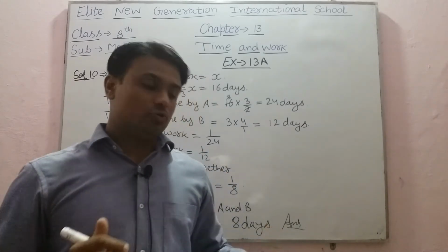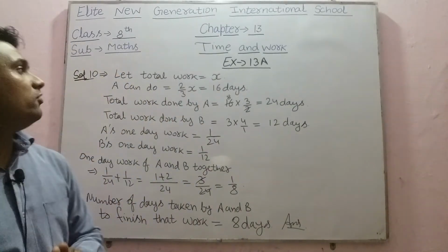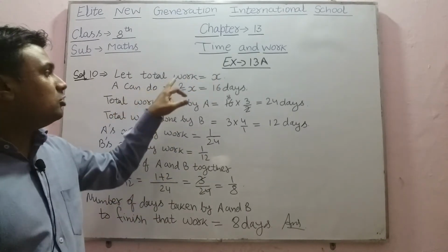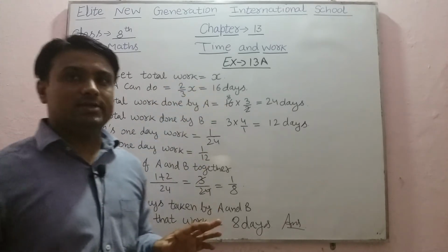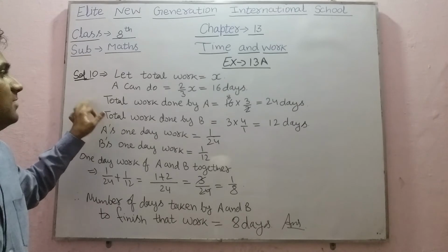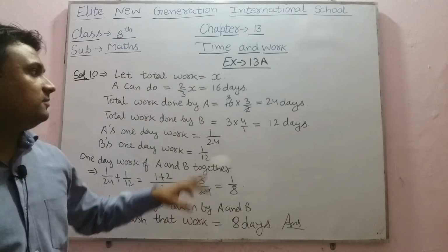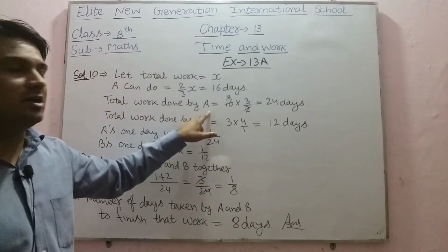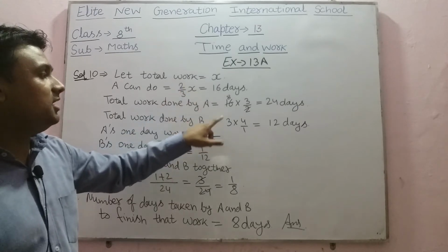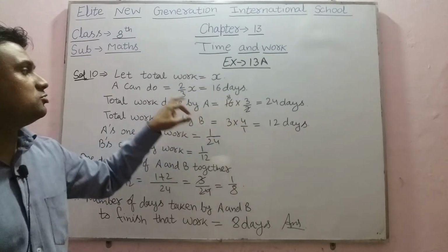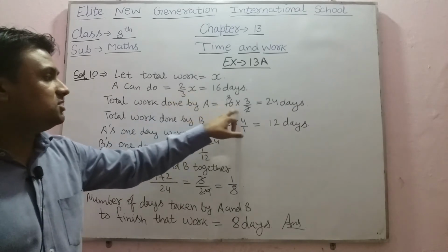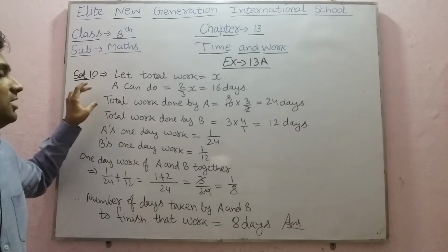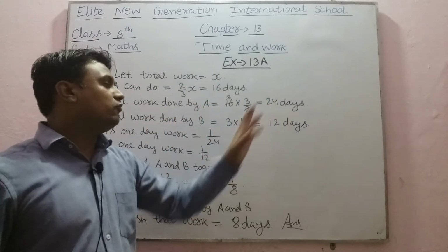So according to this question, suppose we take the total work to be X. Now A can do 2/3 of this work in 16 days, and B can do 1/4 of this work in 12 days. So A can complete the total X work in 16 into 3/2 days. So we can solve for X. It will be 16 into 3/2, so 24 days. Therefore A can finish that work alone in 24 days.